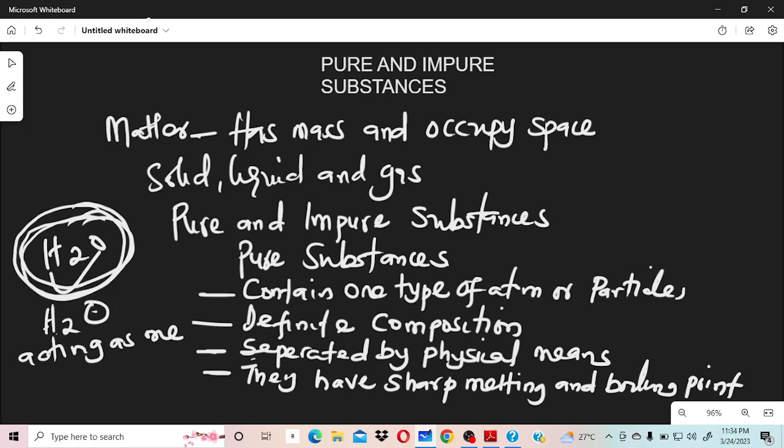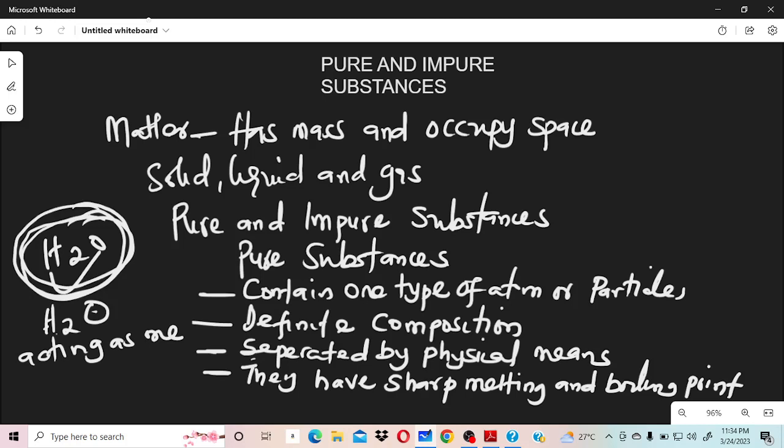So these particles here, we can say it is a molecule of water, or we say they are atoms of water. So it contains one type of particles because all you have here are atoms of water, because they are chemically combined together, and this very particular hydrogen and oxygen are acting as one. I don't know if you're getting this. So very, very important. All I have here are atoms of water or particles of water. So it means that it fulfills the first criteria, which is that it contains one type of atom or particle.